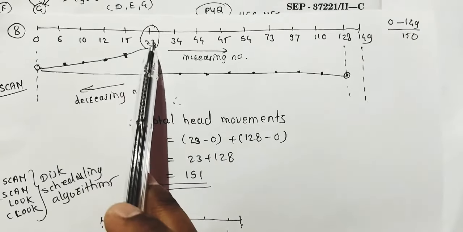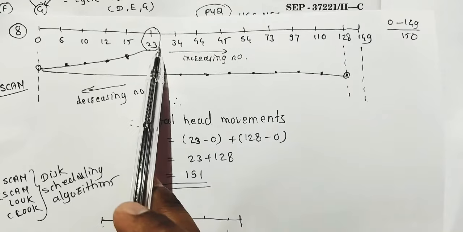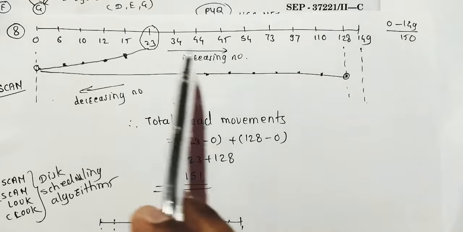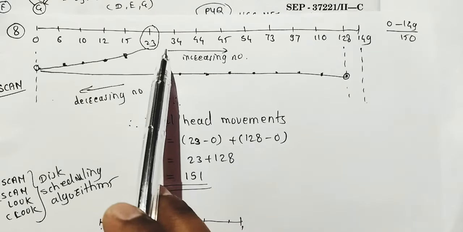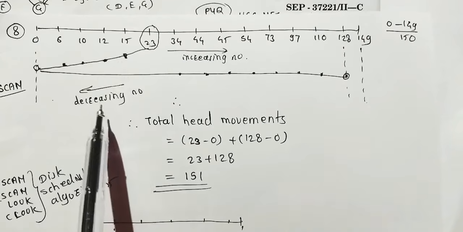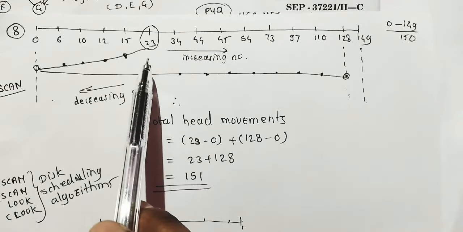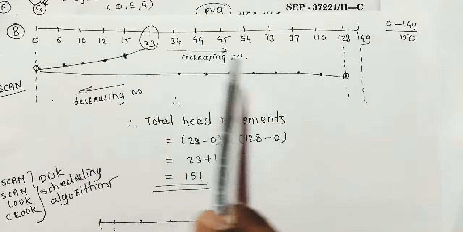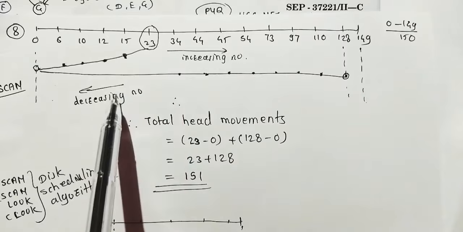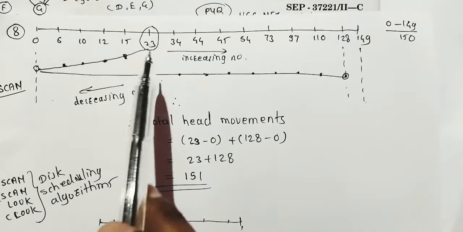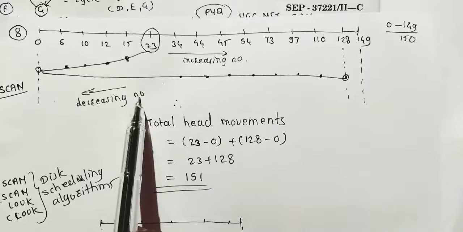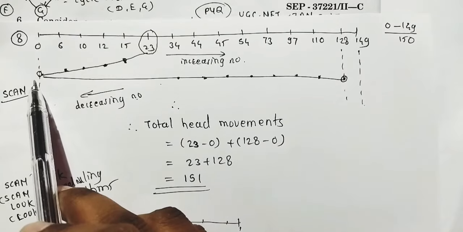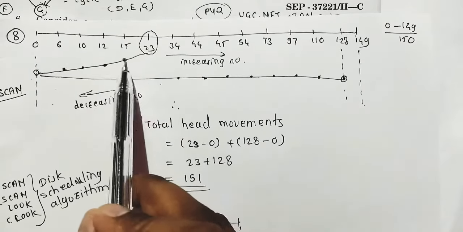Here the disk head is at number 23. Okay. Now according to the scan, if they mention here go to the increasing numbers, then we can go this side. But they mention that this movement is towards decreasing numbers. So this is the direction. If increasing numbers, then this direction, and if decreasing numbers, this direction. So from 23, according to the decreasing numbers, using the scan algorithm, this movement is done up to 0. 0 means what? We can do like this: 23 minus 15.